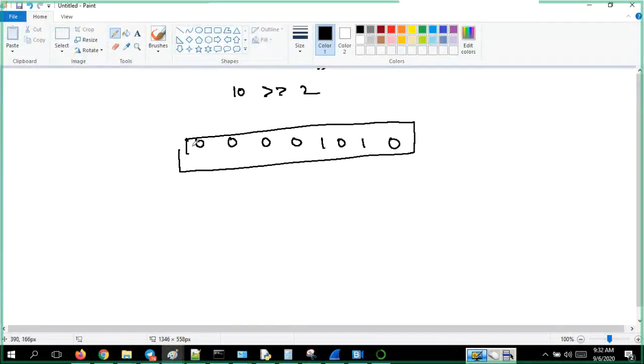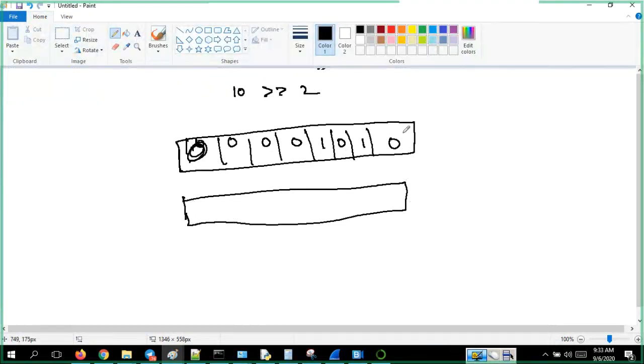10 value, correct, right? 1, 2, 3, 4, 5, 6, 7. Okay, and this is 8. Okay, this is 0. Now right shift 2 means the first two things will be cleared. Okay, right side two things I have cleared. I'm not bothered about it.